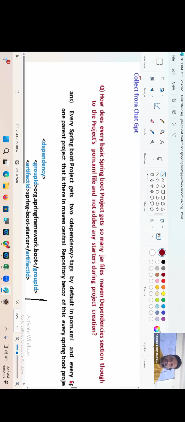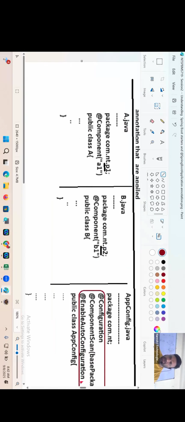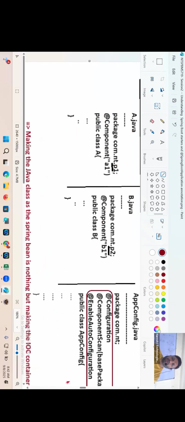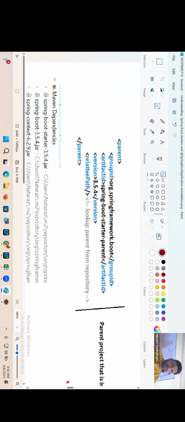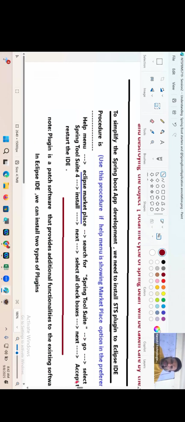What are we talking about here, guys? I think everyone will be ready with the Eclipse Marketplace one. Come on, guys. Okay, that's good. So I want everyone to be ready with the STS plugin. What plugin, guys? STS plugin. Fine.